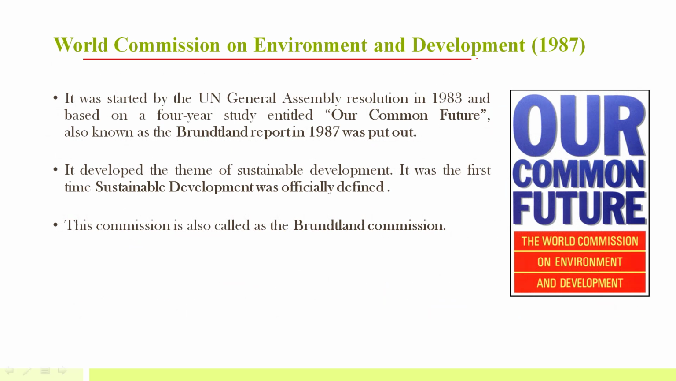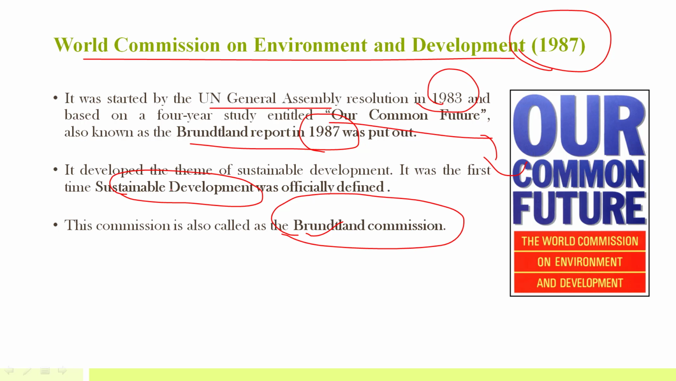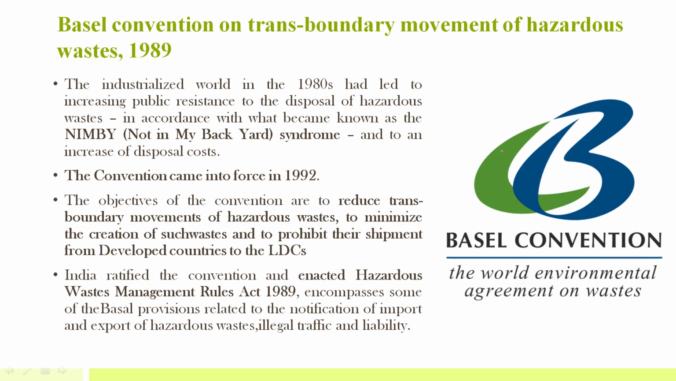Another one was the World Commission on Environment and Development. This was signed in 1987. This is also known as the Brundtland Commission because he was the chairman of this. It was started by a UN General Assembly resolution in 1983, and it was based on a 4-year study entitled Our Common Future. It's also known as the Brundtland Report, 1987. In this, it was the first time that sustainable development was officially defined. So the main underlying theme or principle of this commission was to ensure sustainable development. So remember the Brundtland Commission, 1987, based on the study Our Common Future, and the term sustainable development was officially defined for the first time in this commission.